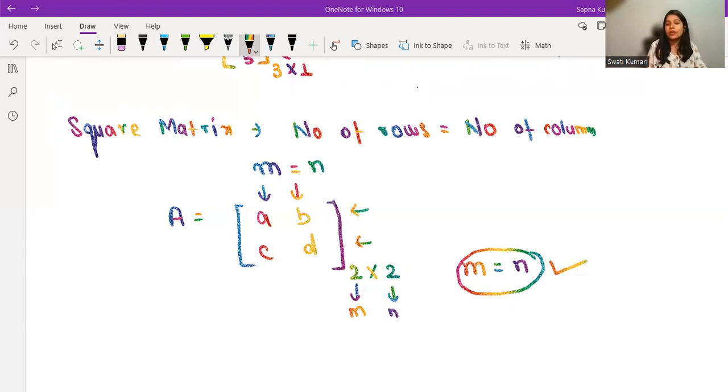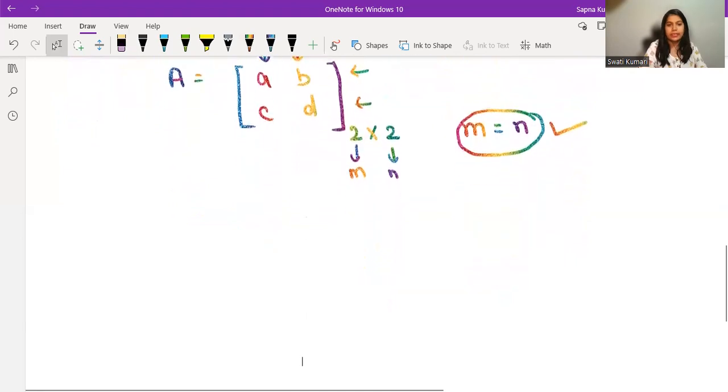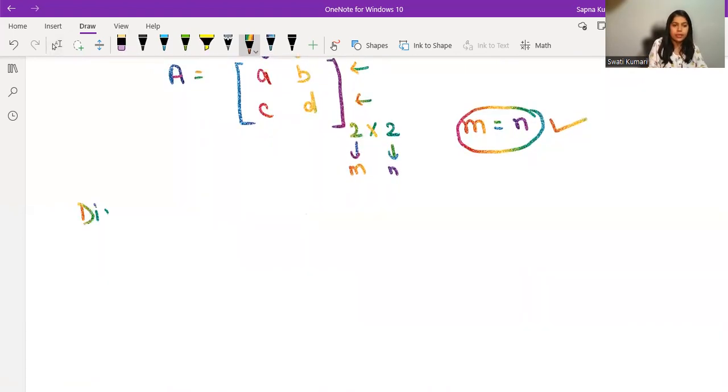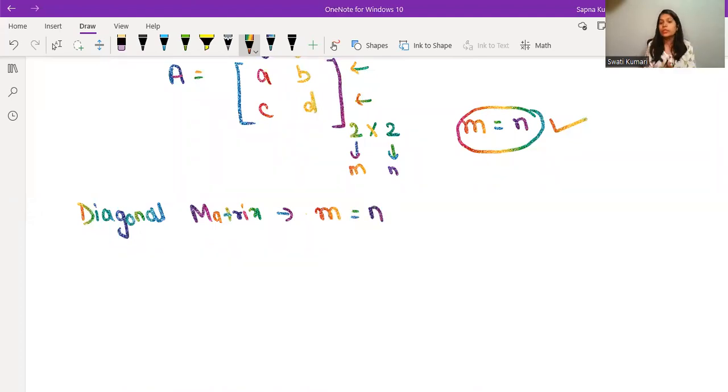Okay, now let's talk about the diagonal matrix. What is a diagonal matrix? It is very simple. Let me tell you the definition of a diagonal matrix. First of all, you should always be aware that a diagonal matrix is a square matrix. In a diagonal matrix, the very first condition is that the number of rows will always be equal to the number of columns. Always. This is something you should know.